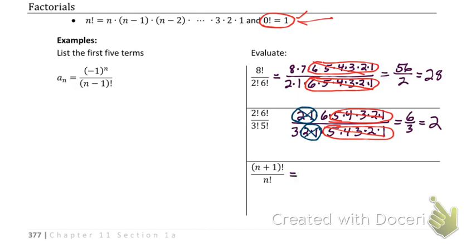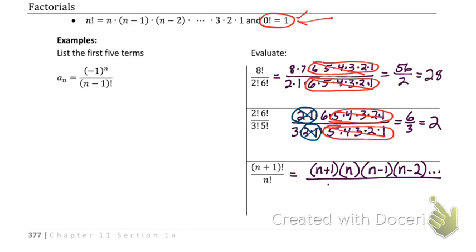So writing the top one, I'm going to have n plus 1 times n plus 1 minus 1. So that's going to be n, because I'm 1 less. Now my next one is going to be n minus 1 times n minus 2 times n minus 3 times n minus 4, and we continue on and on.